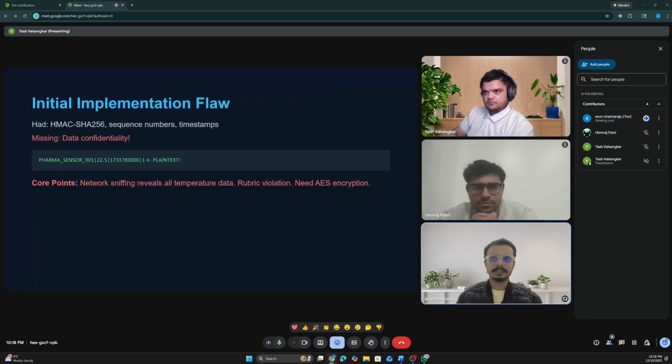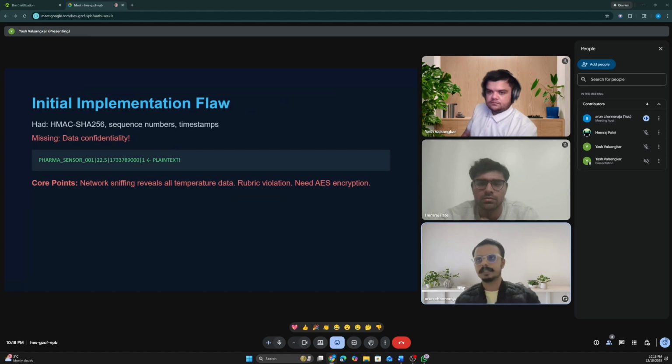The first one is the implementation flaw. Suppose the data moving between the sensors is moving in plain text. That is a big problem, because if attackers are in the network, they can see that data. As you can see in the slide, the temperature is 22.5, the sensor is pharma sensor one, the sensor ID, all those details are visible. It is very dangerous to send messages in plain text. So how can we secure this? The answer is in the next slide.